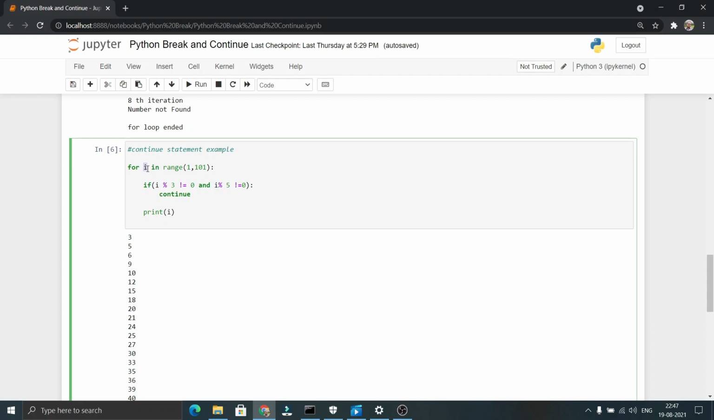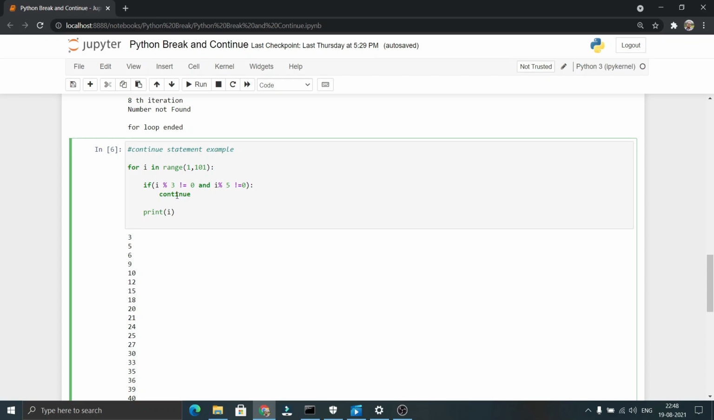Now the value of i will become 5 in the fifth iteration. 5 modulo 3 not equal to 0, which is true. 5 modulo 3 will return 2. 2 not equal to 0, which is true. As this condition is true, the flow goes to the second condition. To check the second condition, 5 modulo 5 not equal to 0. 5 modulo 5 will return 0. 0 not equal to 0, which will be false. True and false will return false. So this if condition will be evaluated as false.